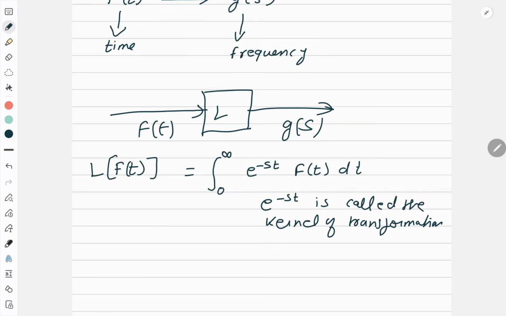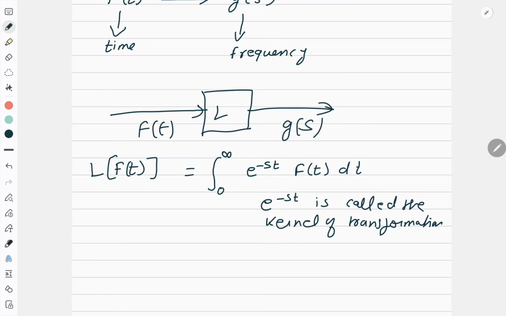So now first we will do a few questions which are based directly on this definition. There are a few conditions for the existence. Like I said, Laplace transform exists when the integral exists, and in depth, we have to say that f(t) has to be piecewise continuous in the range 0 to infinity and f(t) is of exponential order, that is, the limit of e to the power minus at f(t) is finite. But anyways, we will not go into the depth of that concept. We will learn how to do the question.